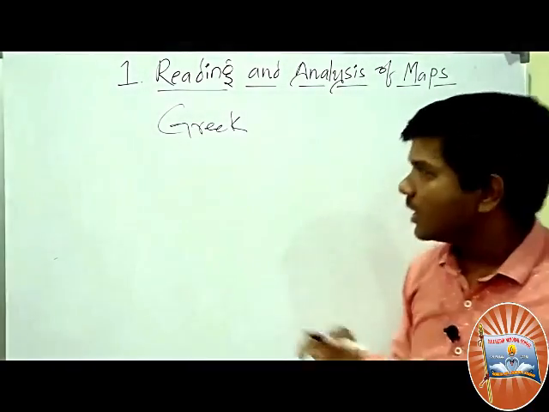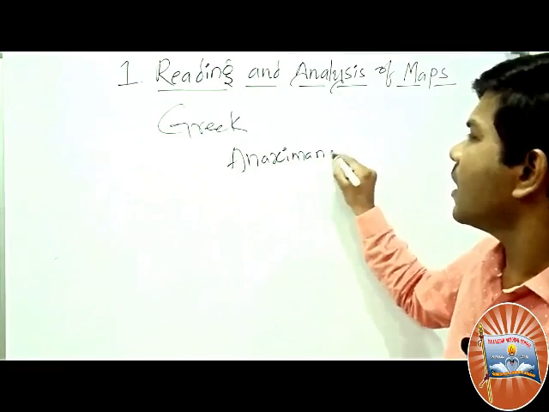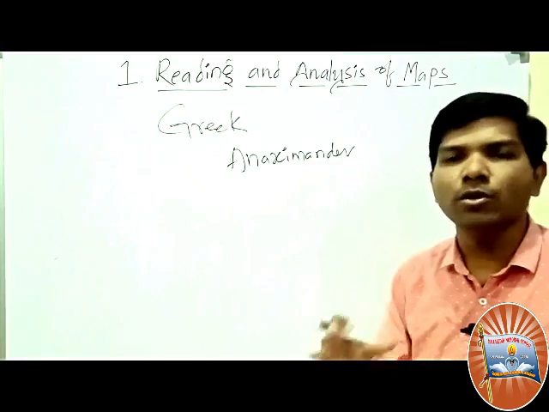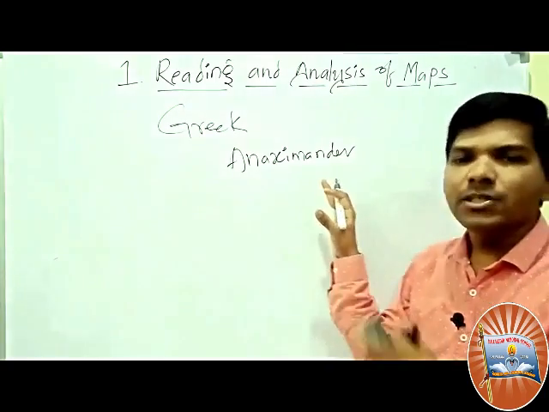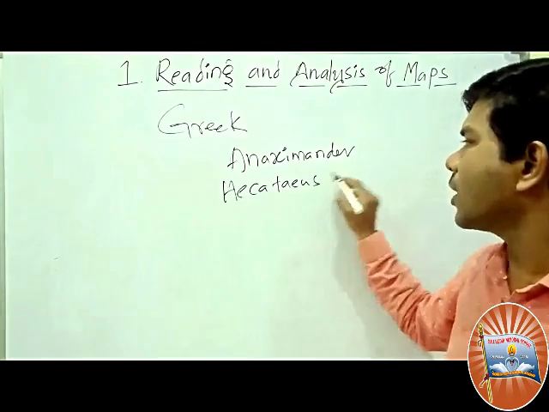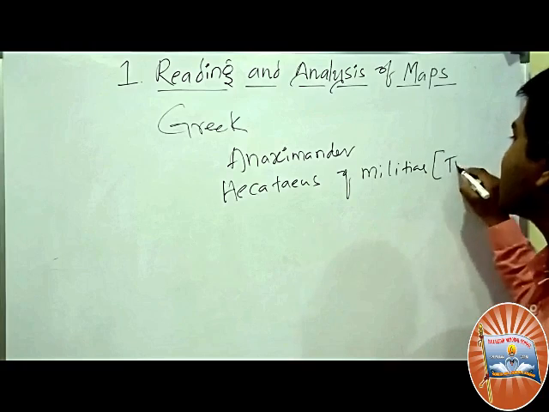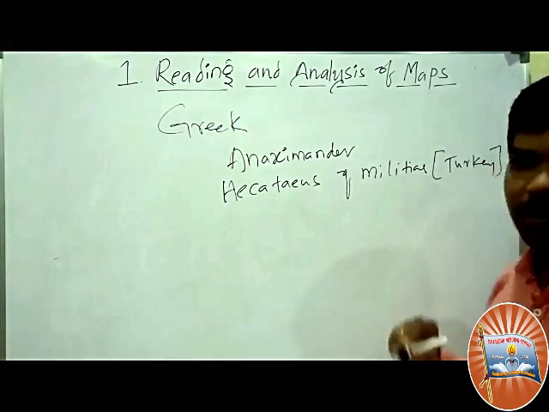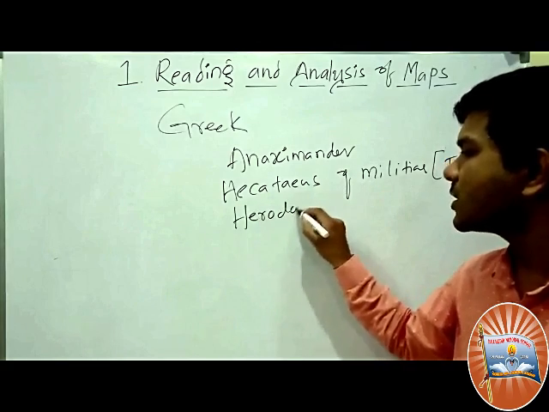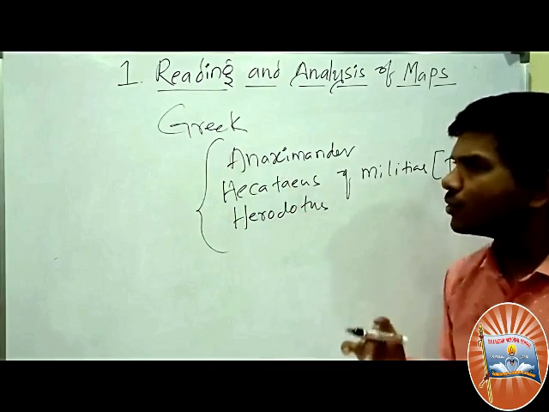The first person was Anaximander, one of the Greek geographers who studied the earth and land. Next, Hecataeus of Miletus. Miletus is present in Turkey. Then Herodotus. All these persons belong to Greece.